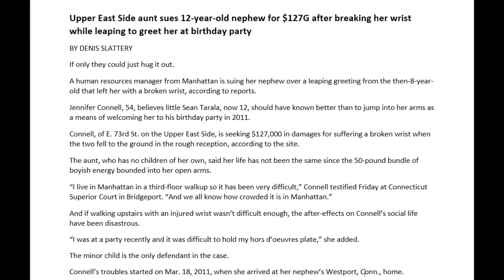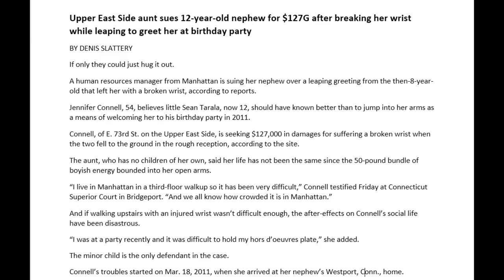"I live in Manhattan in a 3rd-floor walk-up, so it has been very difficult," Connell testified Friday at Connecticut Superior Court in Bridgeport, "and we all know how crowded it is in Manhattan." And if walking upstairs with an injured wrist wasn't difficult enough, the after-effects on Connell's social life have been disastrous. "I was at a party recently, and it was difficult to hold my hors d'oeuvres plate," she added.